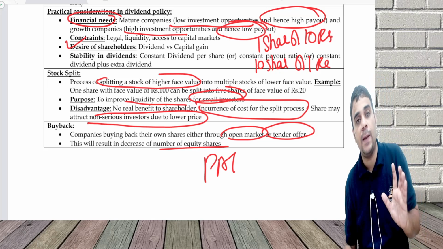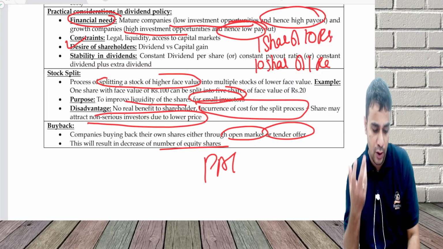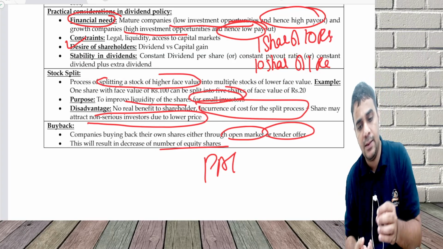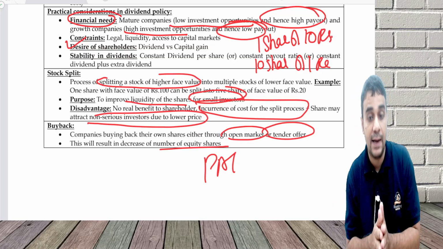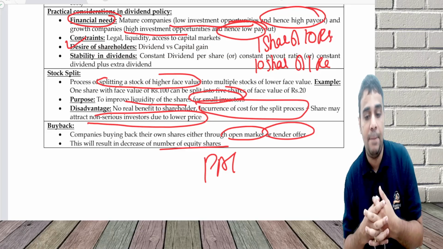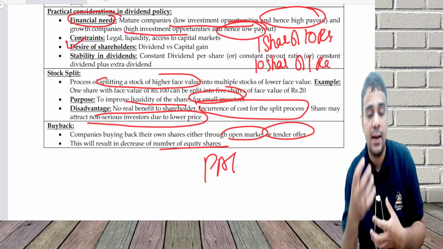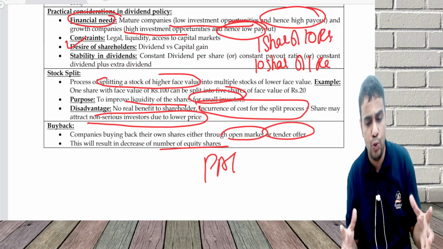But the purpose of buyback is to give back to shareholders whenever I have a lot of money available. Rather than paying in the form of dividend, I pay in the form of buying back the existing shares. This can also be a remedy for over capitalization. When I have more money than what is needed, I can pay back in the form of a buyback process, or I pay a huge dividend.